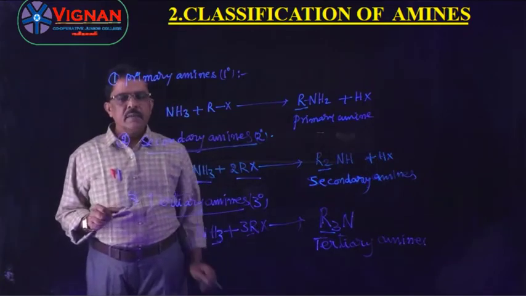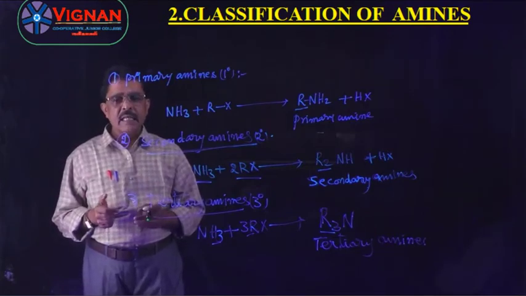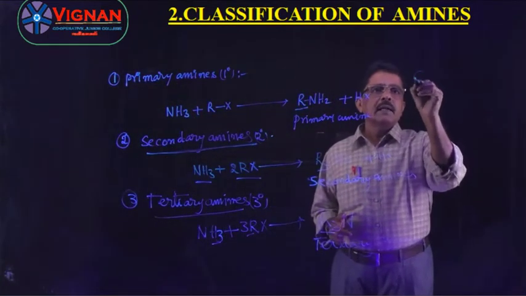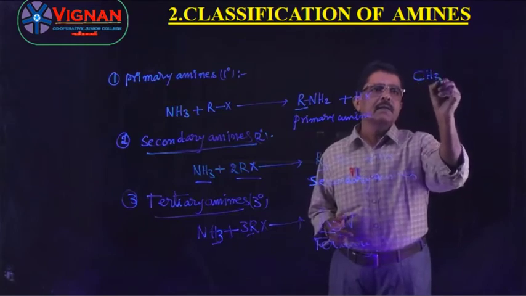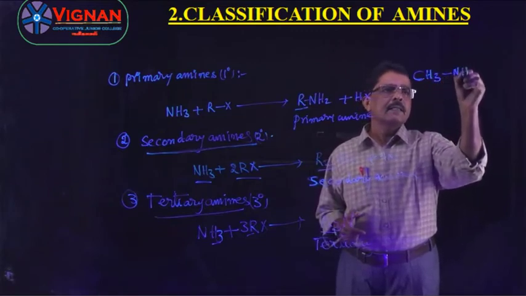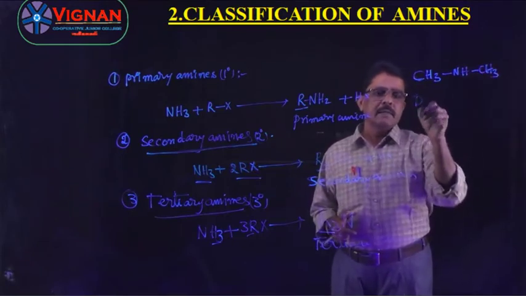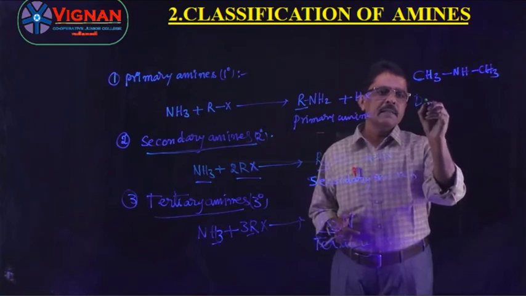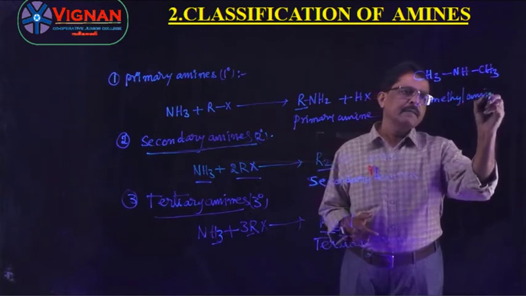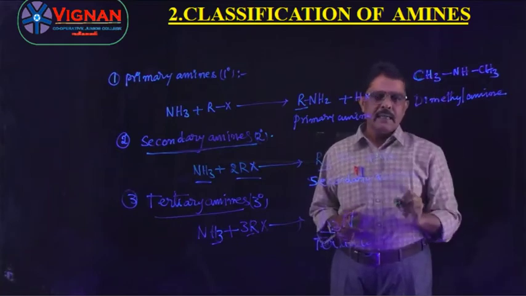Right, understand? So simple amines and mixed amines: amines are classified as simple if the two alkyl groups are identical. Suppose I want to write CH3NHCH3, dimethyl amine. Dimethyl amine is the simple amine. Why is it said to be simple amine? Because the two alkyl groups are identical.